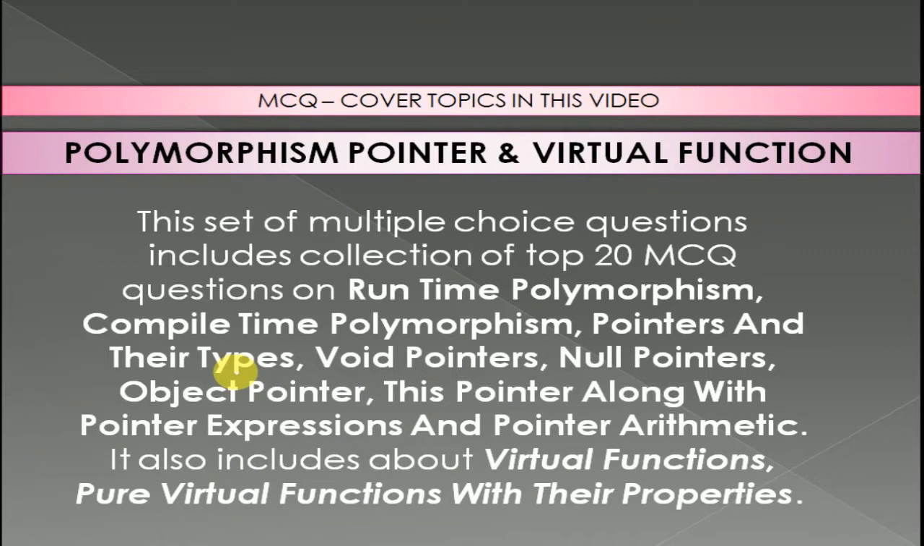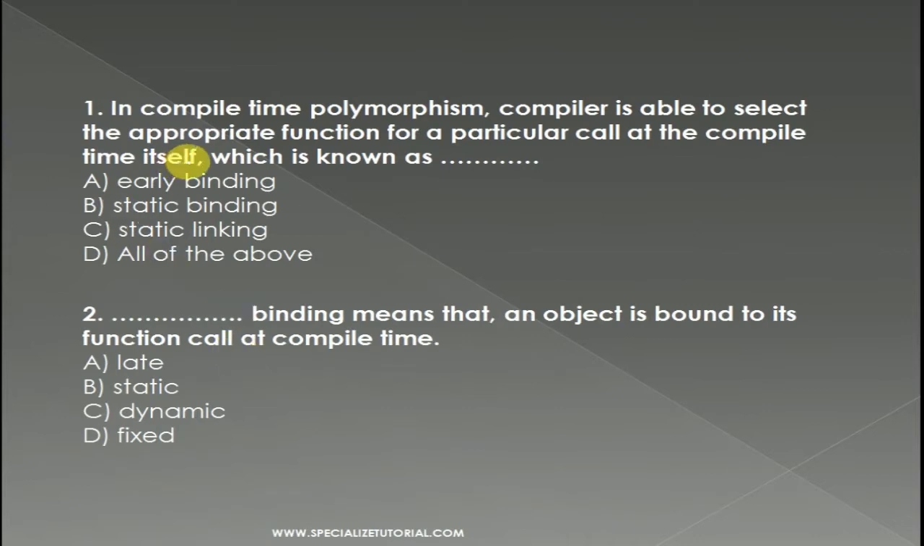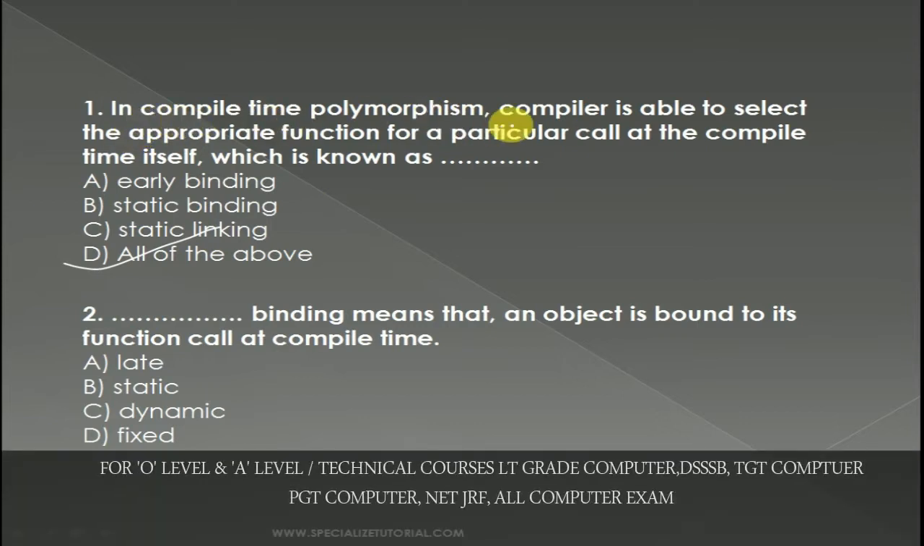So let's start. Question number 1: in compile time polymorphism, the compiler is able to select an appropriate function for a particular call at compile time itself, which is known as early binding, static linking, and all of the above. So the answer is all of the above. These are all related to this topic.